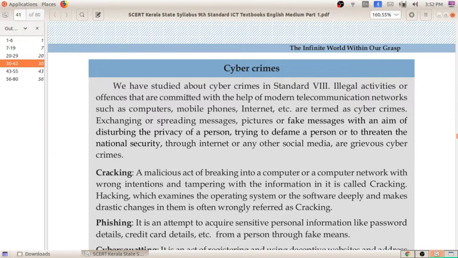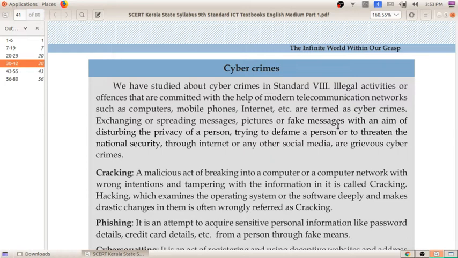Illegal activities or offences that are committed with the help of modern telecommunication networks such as computers, mobile phones, internet are termed as cyber crimes. By using gadgets like computers, mobile phones, internet, if we commit illegal activities or offences, they are known as cyber crimes, which include exchanging or spreading messages, pictures or fake messages for disturbing the privacy of another person.